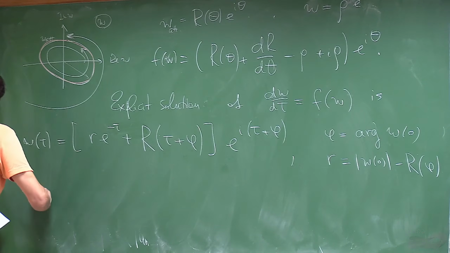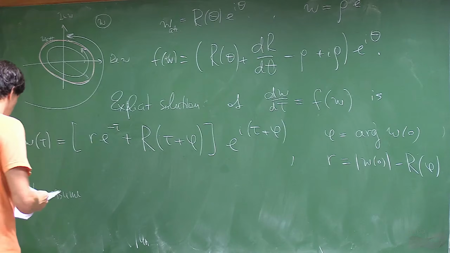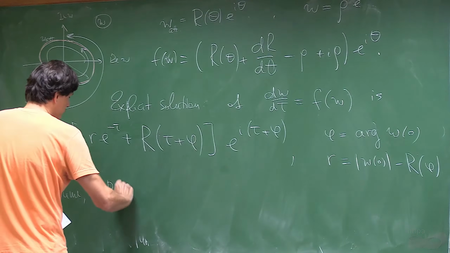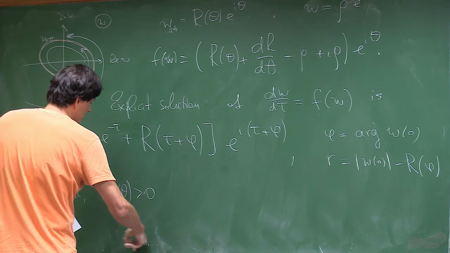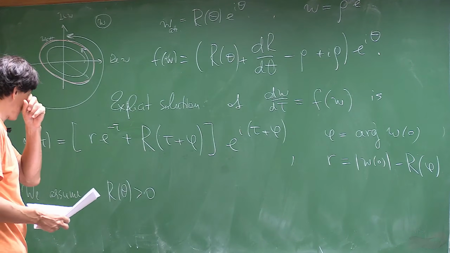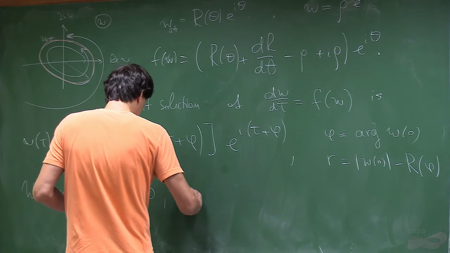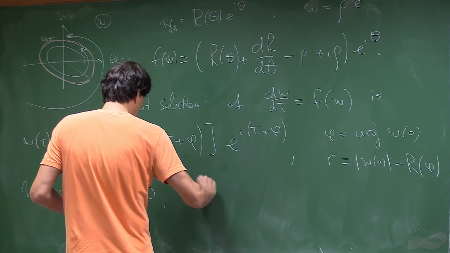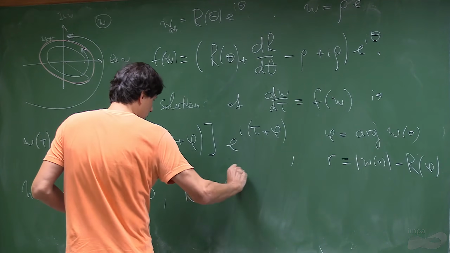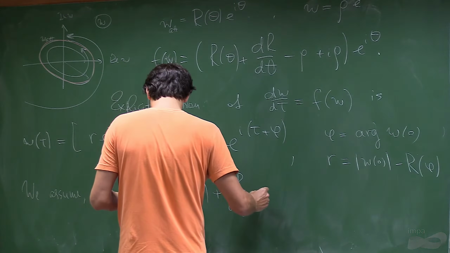We assume, for further purposes, that obviously R should never touch 0, because we want to avoid 0, and also, for some other reasons which will be needed later, we also assume that R plus the R d theta is also positive.